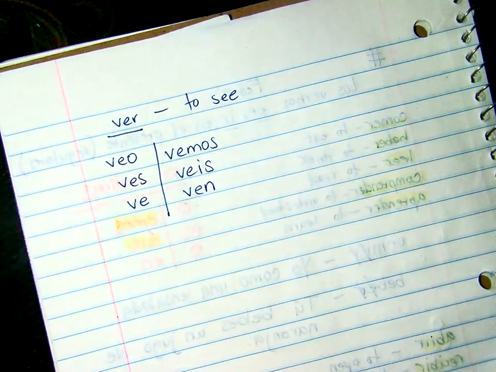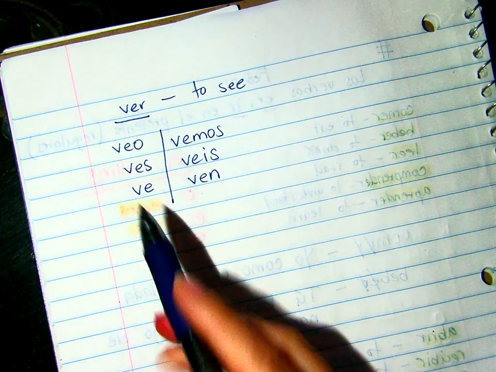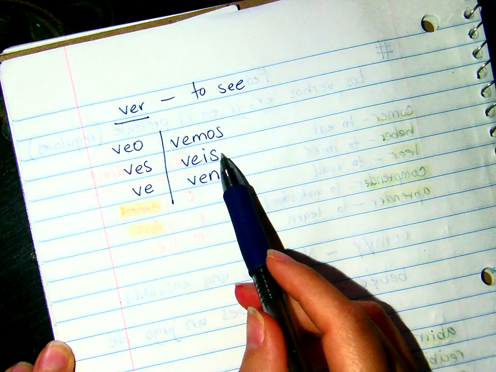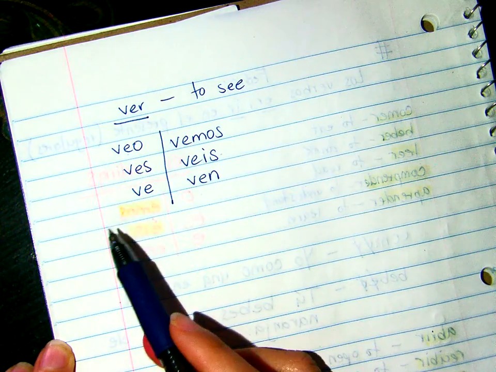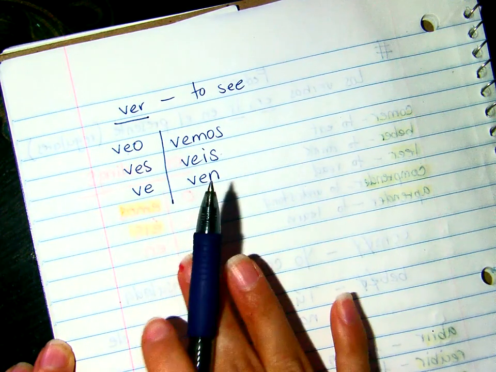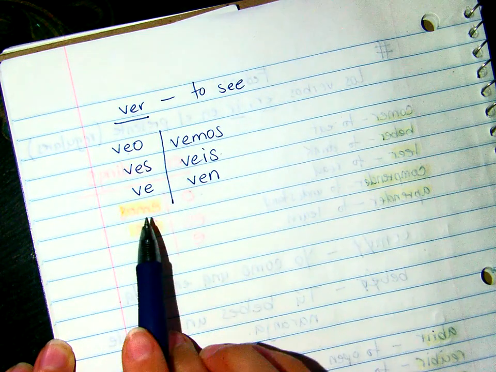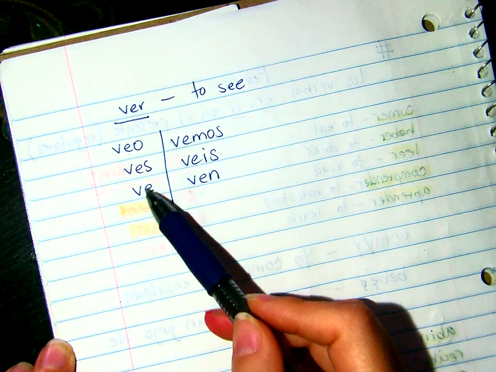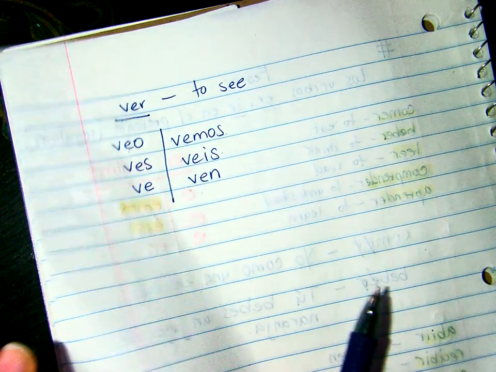So it is slightly different, not so much, but it is, right? Because look at it, it's irregular in the yo form, and then doesn't have an accent mark in the vosotros form. So you have to learn it as it is, okay? This verb, the verb to see, you have to learn it as it is, like this. This is a conjugation, yeah? Veo, ves, ve, vemos, veis, ven.